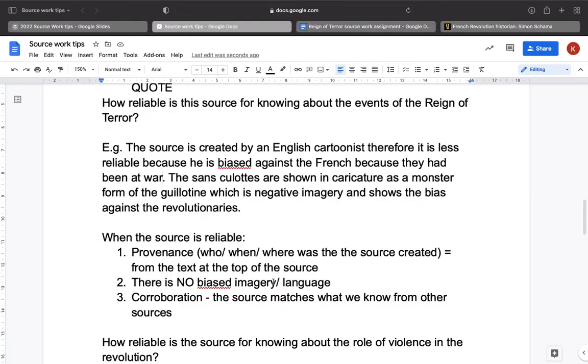So I'm going to say, well, this person is shown as a caricature of a sans-culotte, as a monster in the form of a guillotine. And that is negative imagery and shows bias against the revolutionaries. So that's my justification for why I might say that the source is not as reliable for knowing about the events of the Reign of Terror.